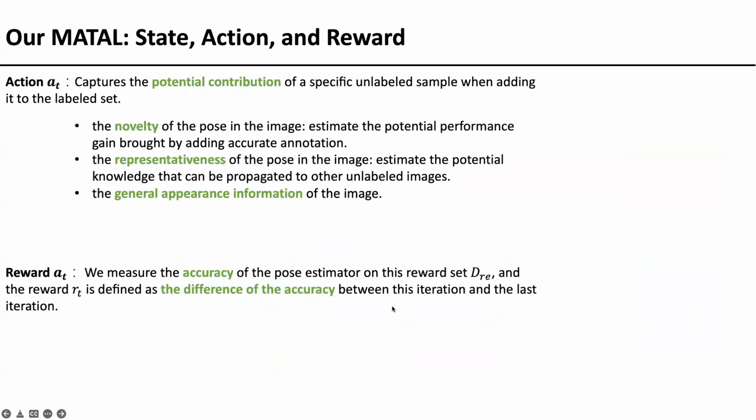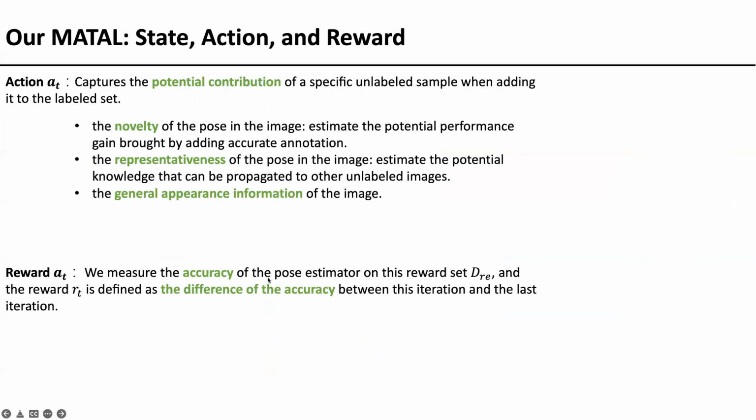Then the action is used to capture the potential contribution of the specific unlabeled sample when adding it to the labeled dataset. Here, the action consists of three components: the novelty of the pose in the image, the representativeness of the pose in the image, and the general appearance information of the picture.